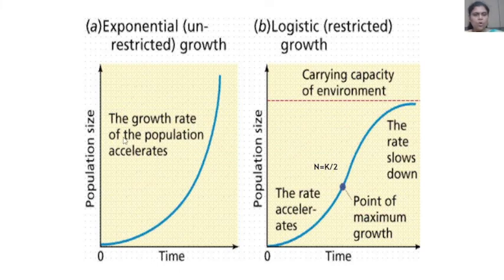The growth rate of the population accelerates, plotted against time and population size. The sigmoid curve is obtained here. Looking at the blue line, the rate accelerates, and at this point the rate of growth is maximum, and then the rate slows down as it approaches the carrying capacity of an environment in logistic growth.